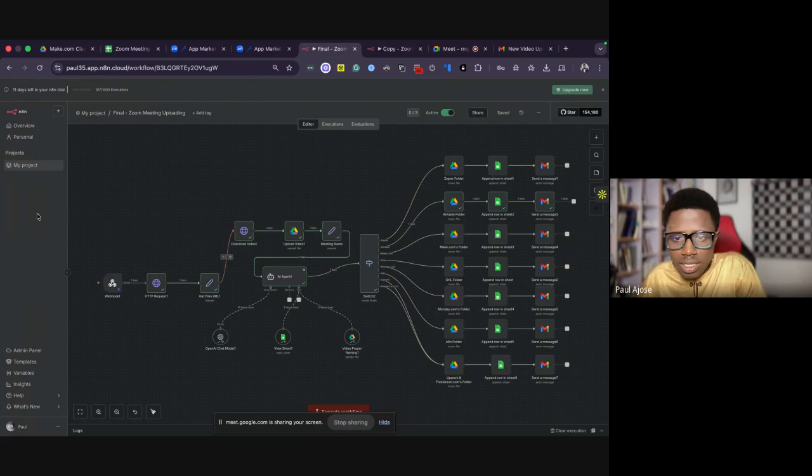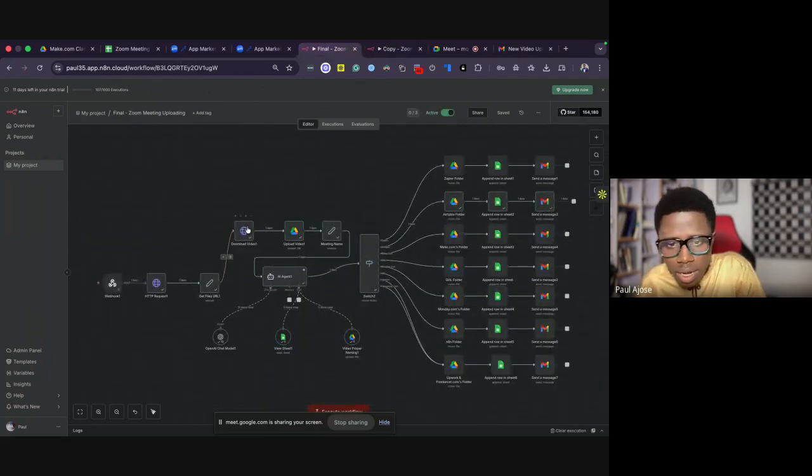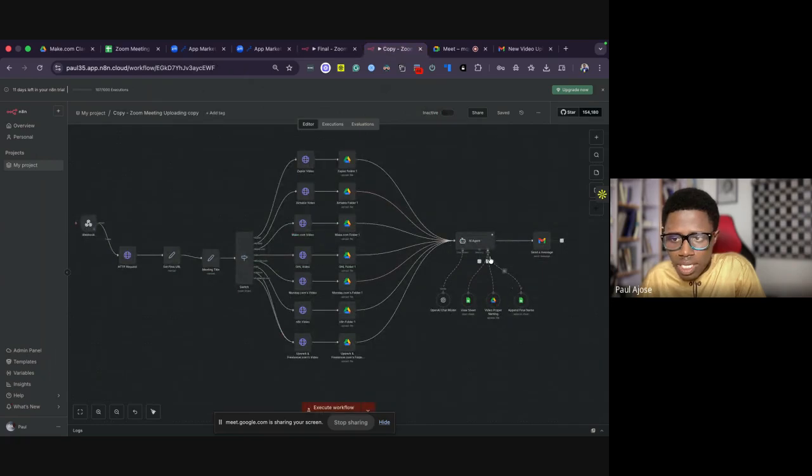So what I did was that the file was still uploaded, downloaded and uploaded the way I did yesterday, which was different from what I did here. This one didn't give me the result I was looking for. So the file was downloaded the way I did yesterday, uploaded, then connected to the agent. It was renamed. Then I used this switch to move them to the right folders. That's all I did. And one thing I did also here is that I deleted the appending of name. If you can see over here, the appending of name is done under this AI agent.